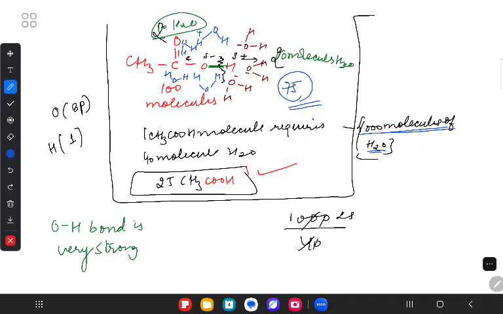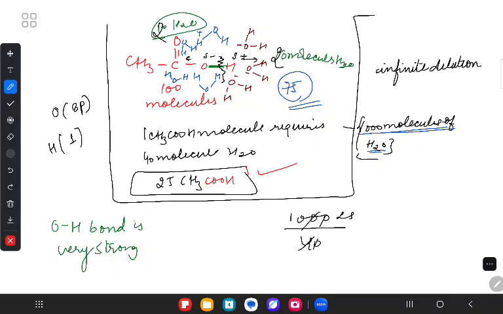So you tell me whose constraint it is. Is it our constraint or the molecule's constraint? It is our constraint. If we had added more water, we were more likely to break the molecule, right? Yes, ma'am. So if you put these 100 molecules of CH3COOH in, let's say, a swimming pool, highly likely this is going to dissociate completely, because that's a case of infinite dilution.